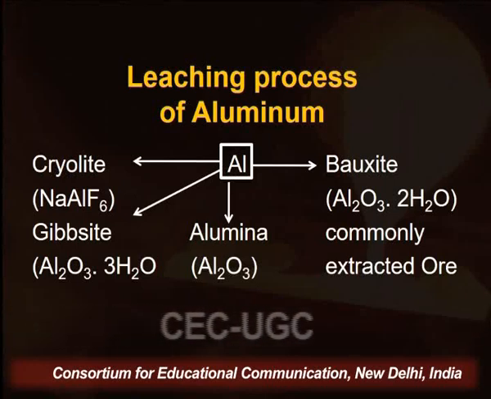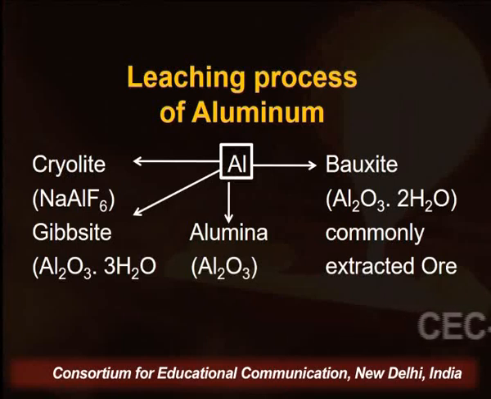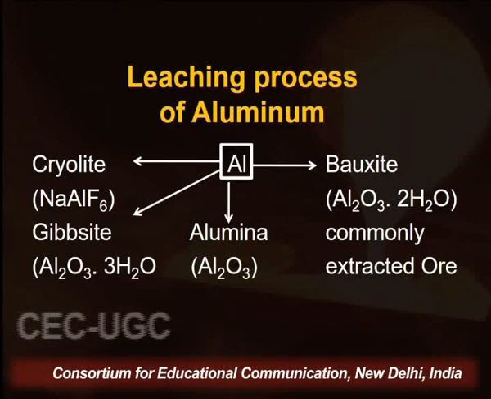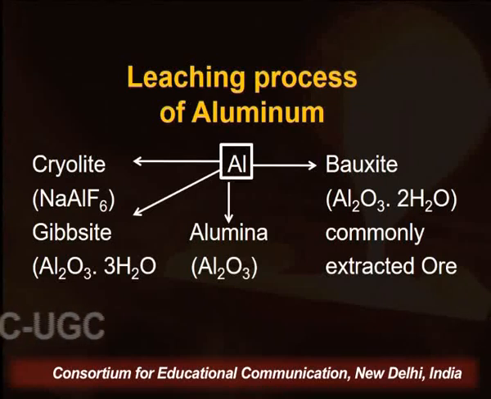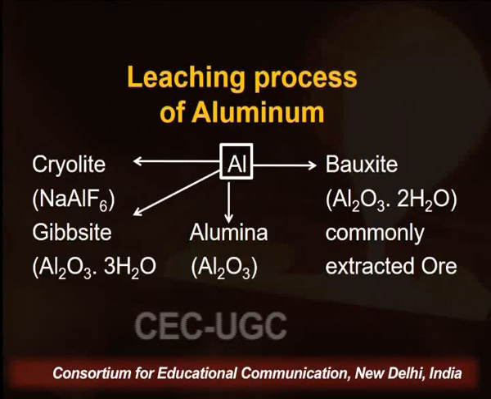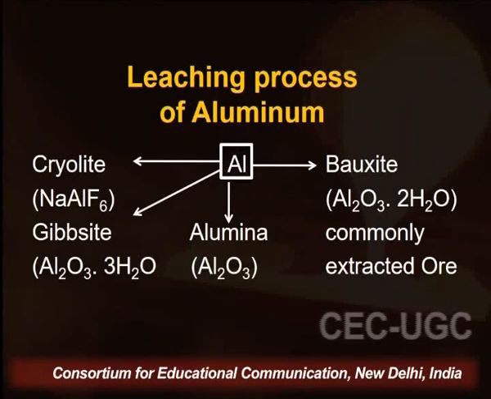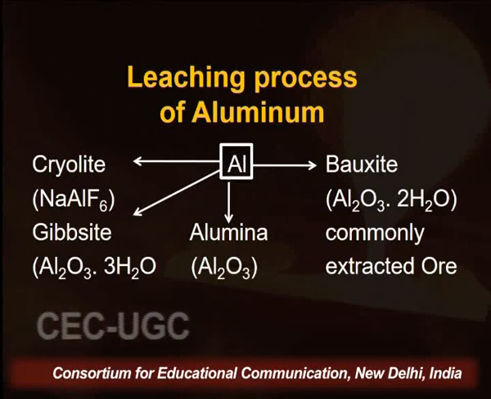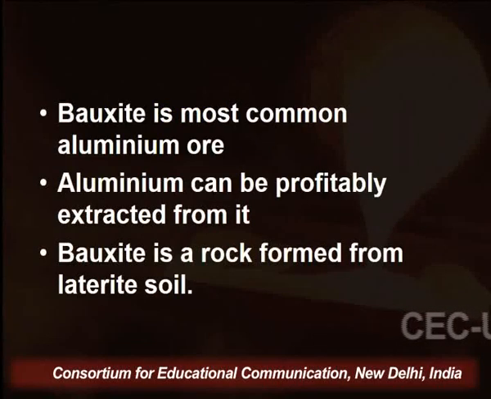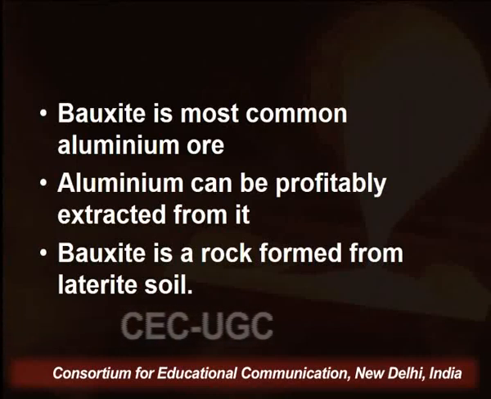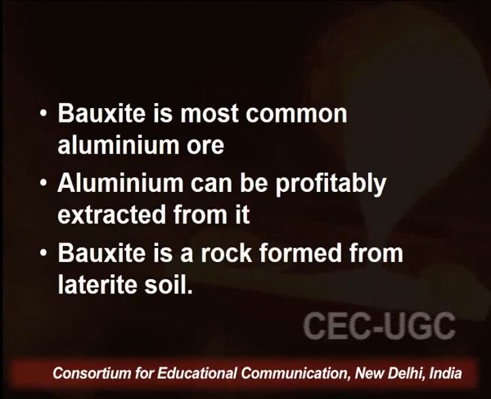There are different types of ores of aluminium: alumina, bauxite, cryolite and gibbsite. These are the different types of ore. So what will we have to do here? We have to find out the ore which contains the good and maximum quality of metal. For aluminium metal, bauxite is a commonly extracted ore. Now we will see the leaching process for this bauxite. Bauxite is the most common aluminium ore. Aluminium can be profitably extracted from this bauxite ore.